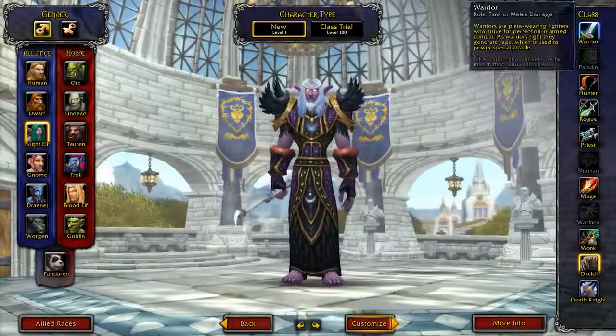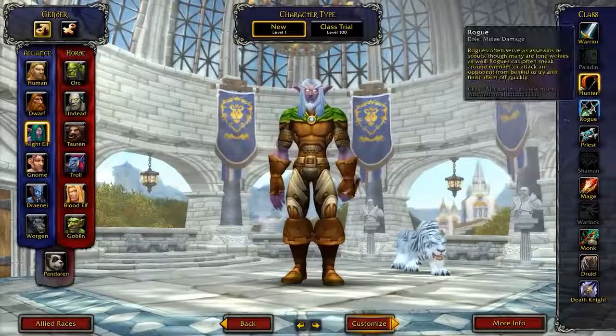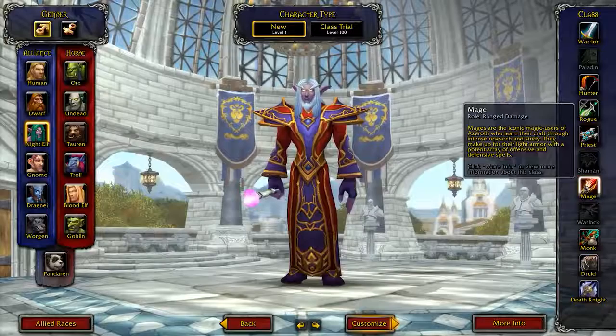Okay, so it's time to take a look at the right of the screen. Here we can see the various classes that are available. Now, each race can choose certain classes but can't choose others, and that is down to the fantasy and the lore. As an example, a Void Elf Death Knight would not make sense, as Death Knights were made before the events of Wrath of the Lich King, so canonically, it would be a little bit nonsensical.